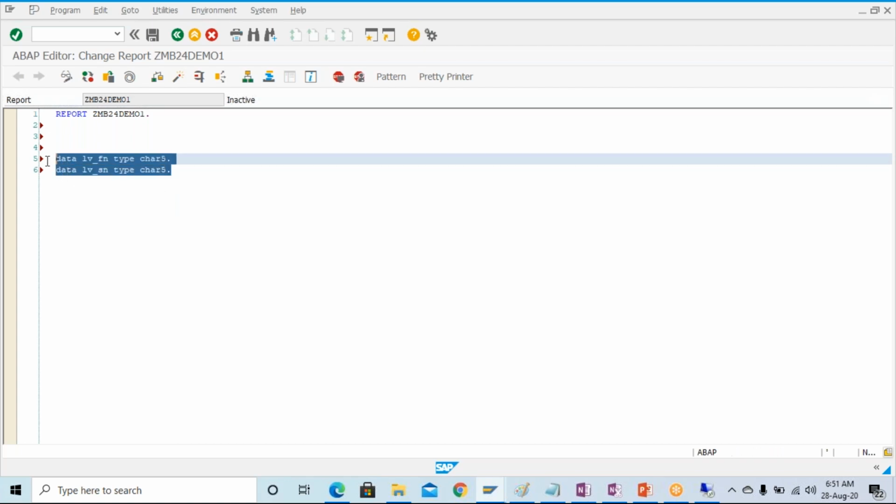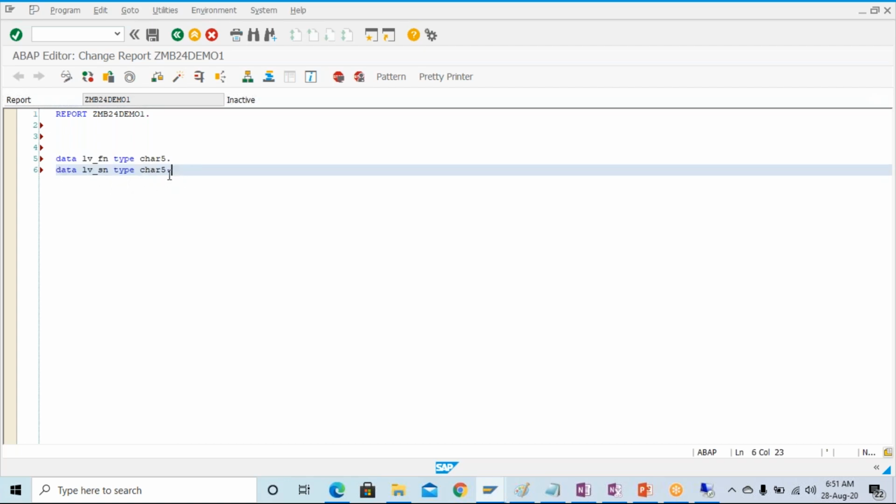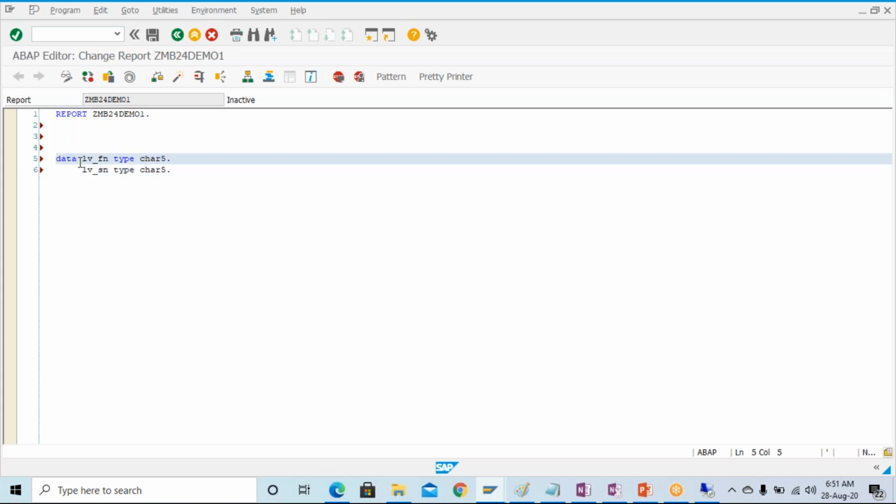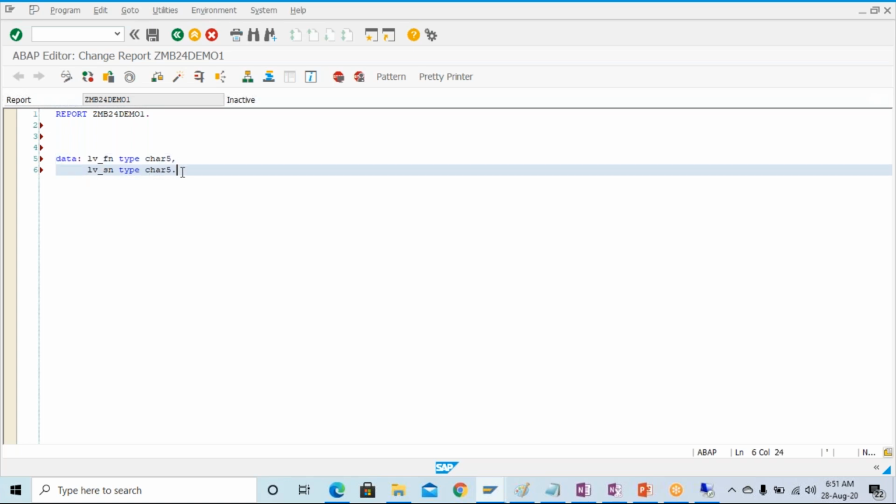At that point of time we are supposed to write the data, the name of the variable, then type, and then the data element over here. Okay, so generally this is the way we define our data type. Suppose you don't want to write this data every time, then what you can do is put the colon over here. This colon we can use, and here you can give the comma. This is also fine. Okay, this colon is known as the chain operator.